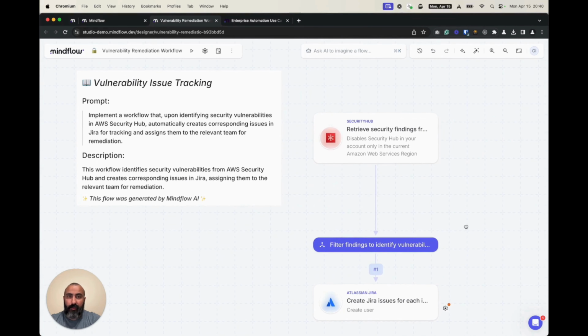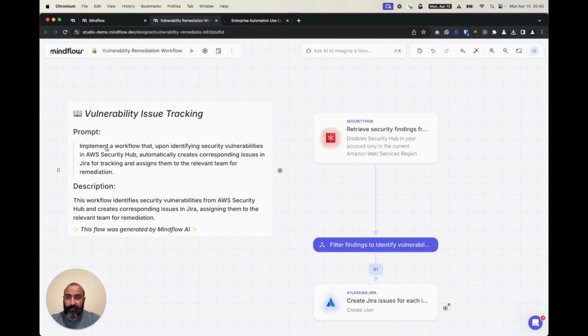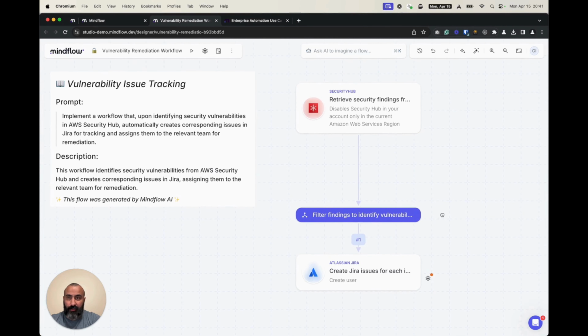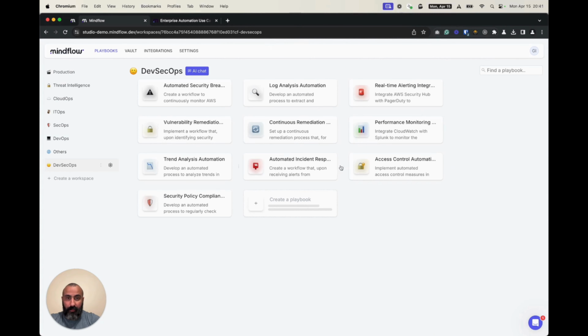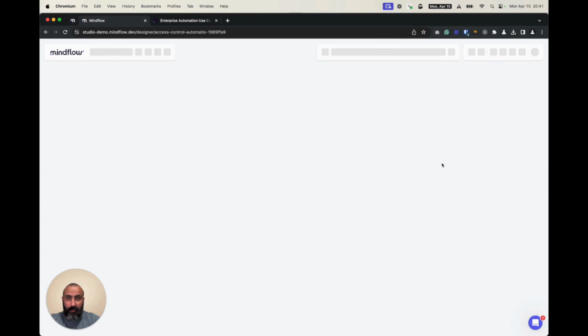Once generated, we would see different things in the playbook. We have an AI note that is able to tell which prompt has been used and what is the description of the playbook. And we have the executable workflow that will be here. We can figure out some other one to see how it goes.